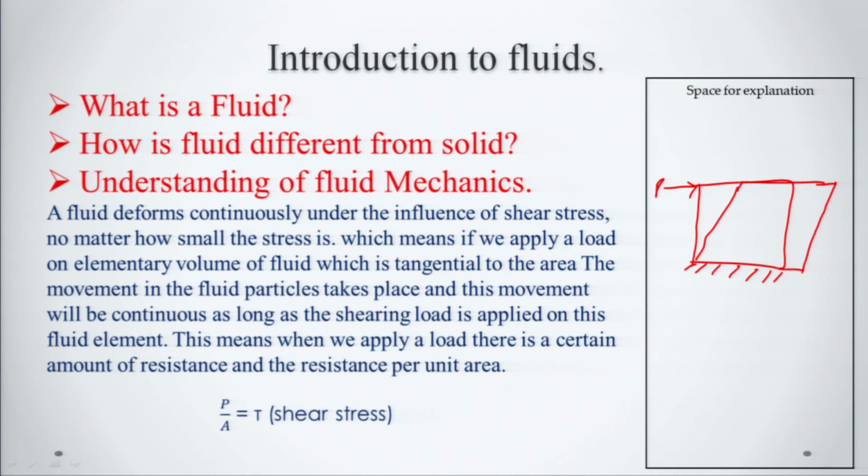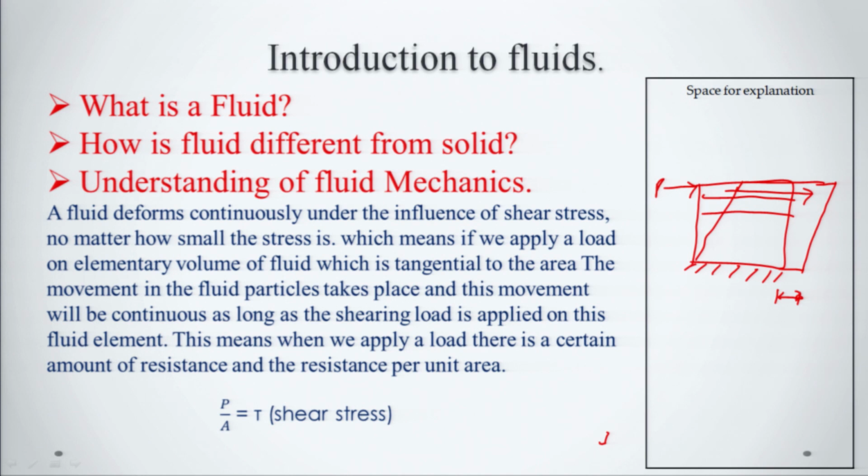We can observe there is a slight deformation and the top layer has moved in this direction. This deformation will be continuous under the influence of shear stress, no matter how small a shear stress we have applied.